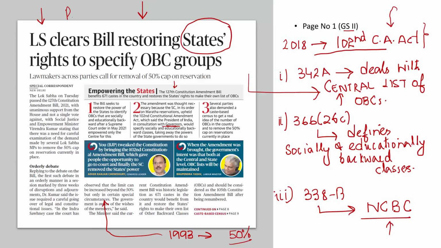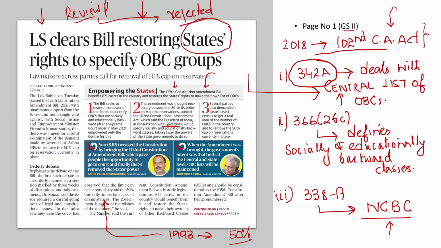The government of India filed a review petition against this judgment, and even this review petition was rejected by the Supreme Court. And that is why we now have the 127th Constitutional Amendment Bill. What this bill basically does is amend Article 342A again. Why?